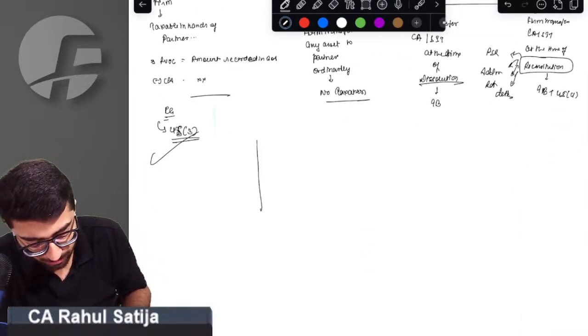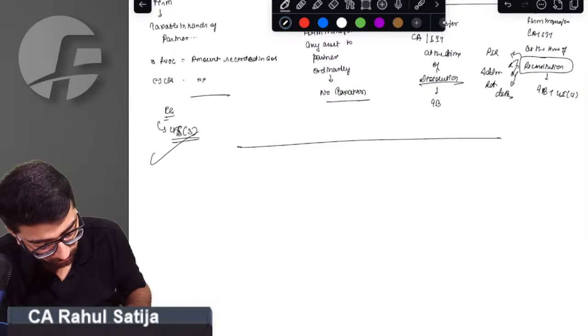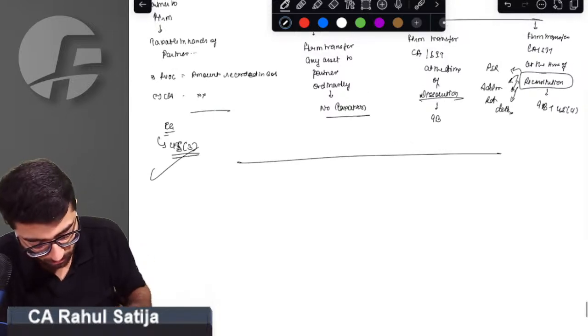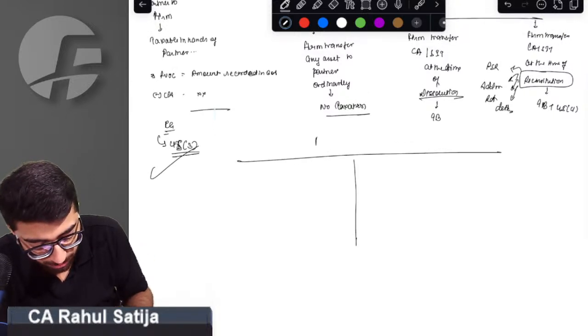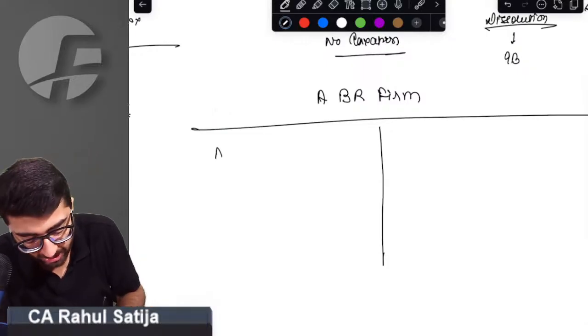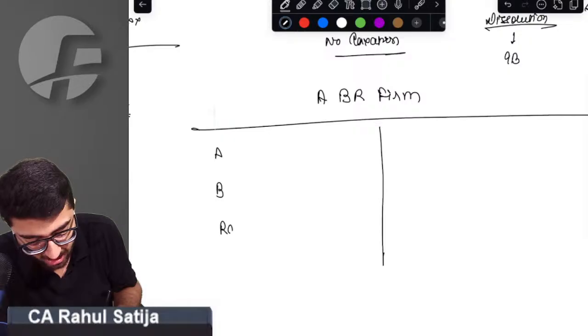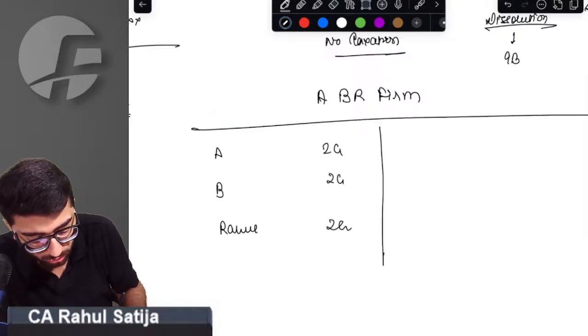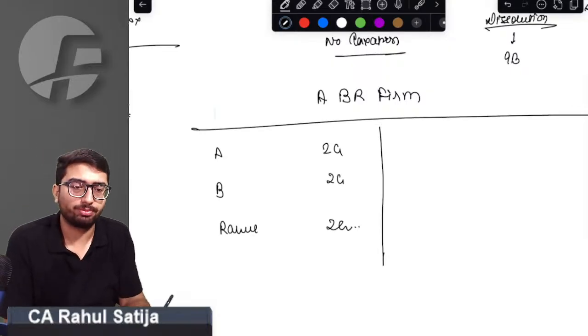Sir, let us take an example. We have a partnership firm called ABR, where A was a partner, B was a partner, and Rahul was a partner. All had share capital of 2 crore each.